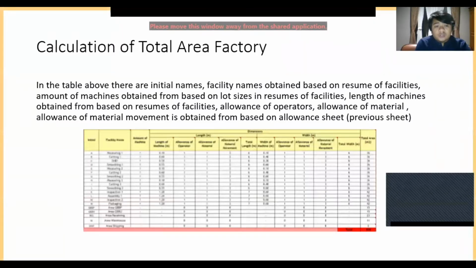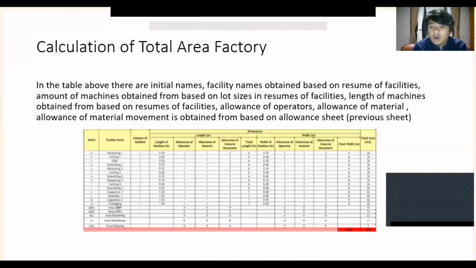The next one is the calculation of total area factor. In the table above, there is the initial name, and the facility name obtained based on the sum of facilities. The amount of machines is obtained based on the loss ratio of facilities, the length of machine is obtained based on the ratio of facilities, the allowance of operator, and the allowance of material movement are obtained based on allowances.